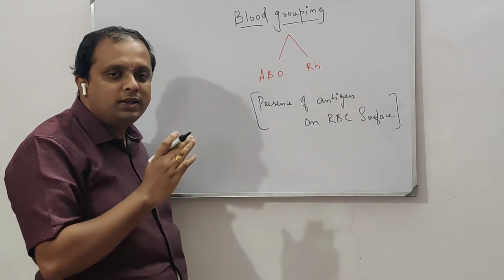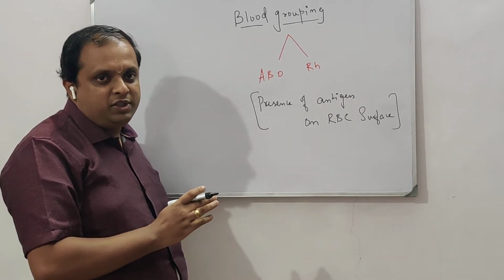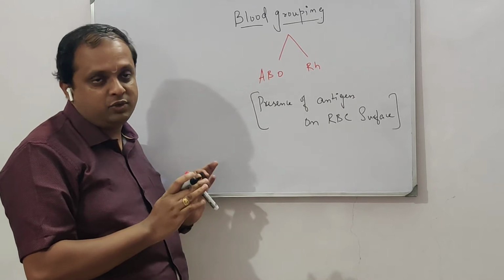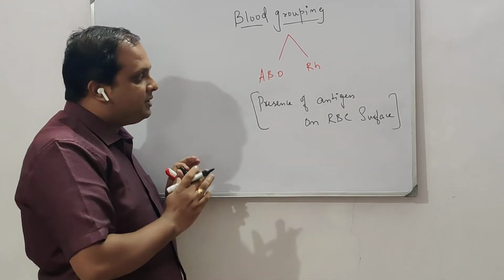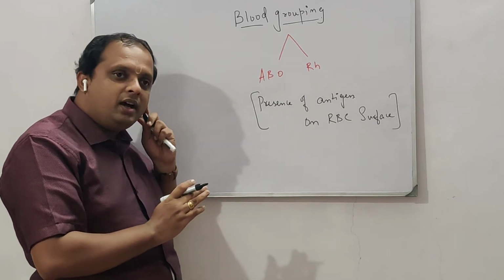Right? This is the sole criterion based on which the entire blood grouping is done. Whichever the grouping, the criterion is the presence of antigen on the RBC surface.